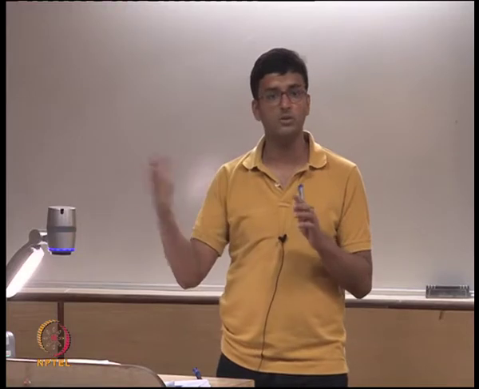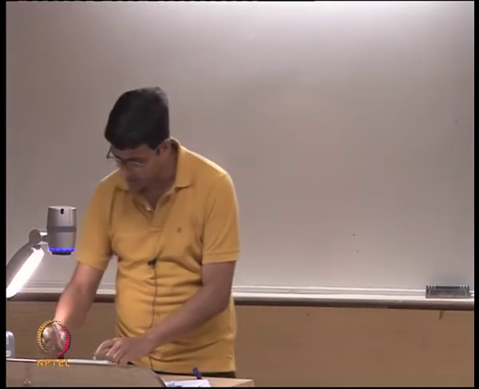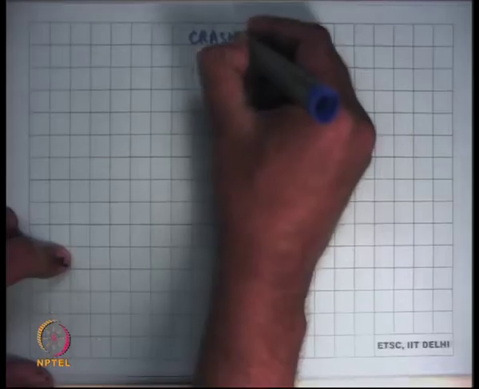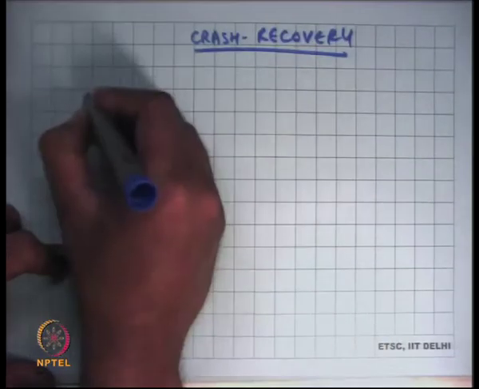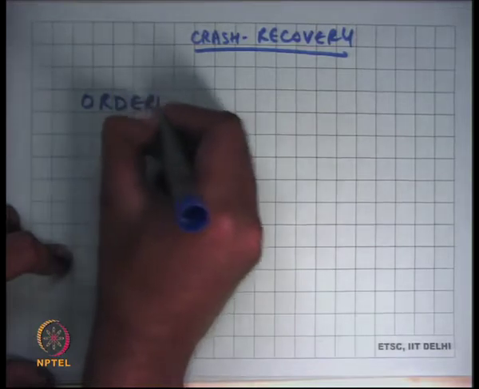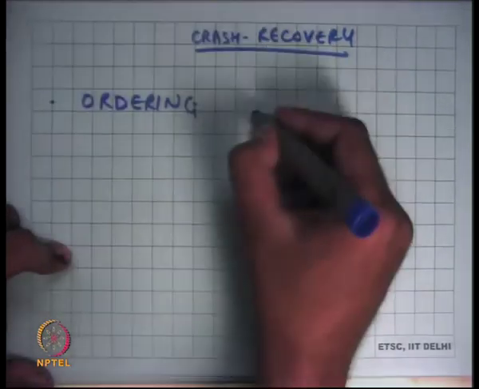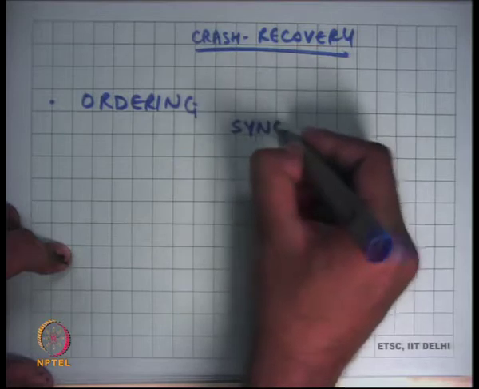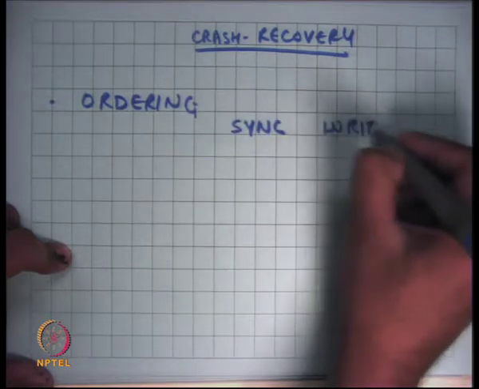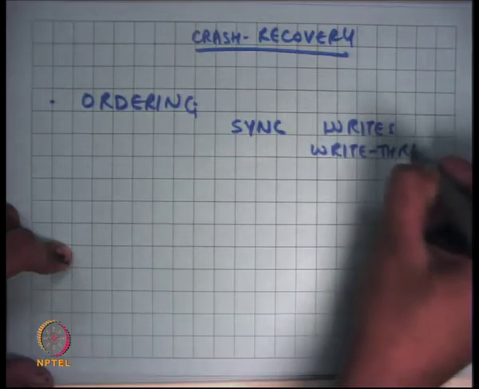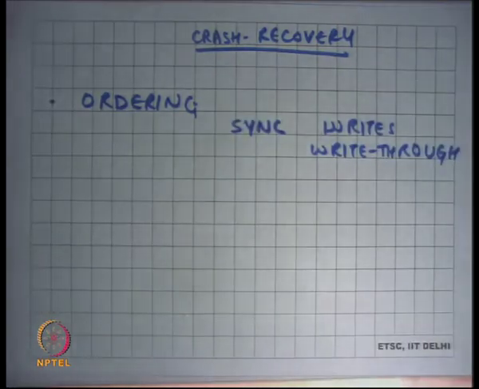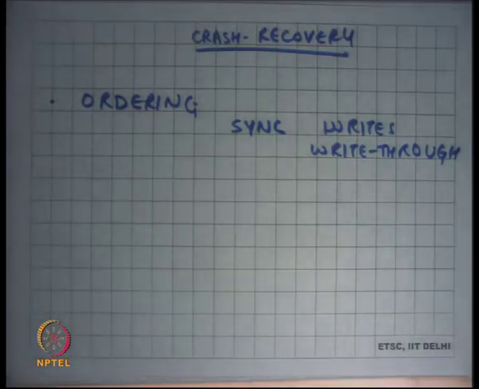So I'm going to discuss another method to be able to do this crash recovery. But before that, let's also discuss the one method we have discussed, which is ordering with synchronous writes. By synchronous writes, I mean write through cache, right? So whenever I write straight to disk, there's no write back going on. The other thing about synchronous write is it's very slow, right?